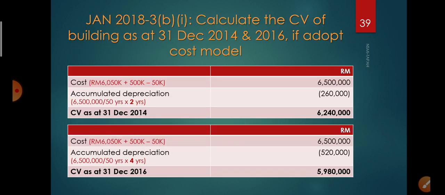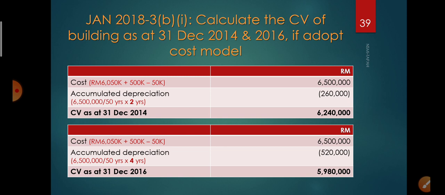Calculate the carrying value of the building as at 31st December 2014 and 2016 if the building adopted cost model. So for 2014, the cost is 6.05 million plus 500,000 legal fees minus the trade discount of 50,000.